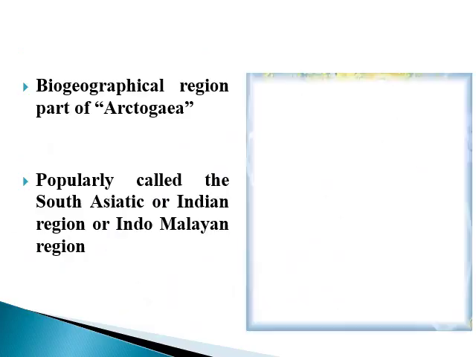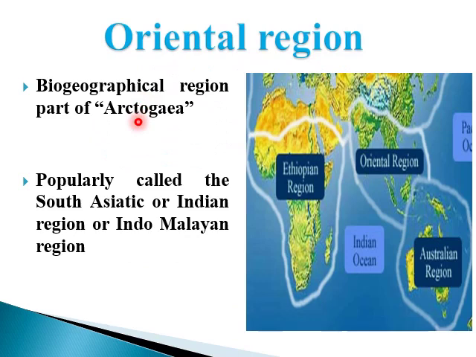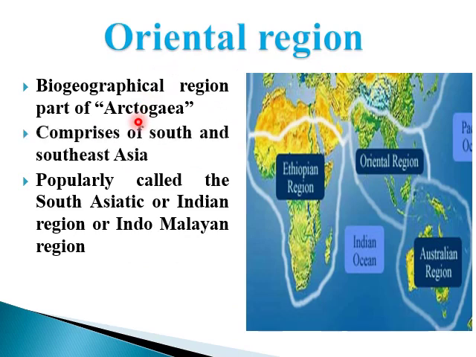Dear students, in 1868, Huxley divided the earth into two primary divisions, in which number one was called Arctogaea. In Arctogaea, there were about 4 different regions. Number one, Nearctic. Number two, Palearctic region. Number three, Ethiopian region.